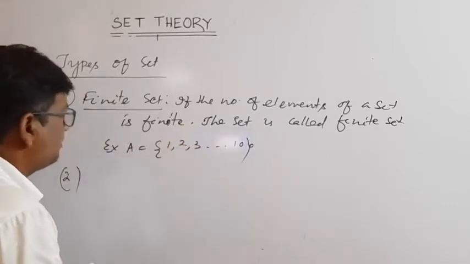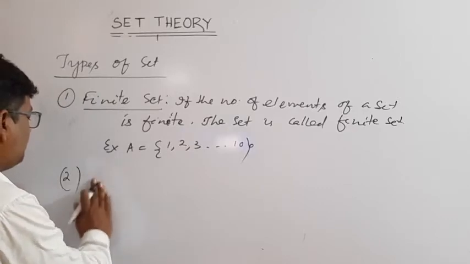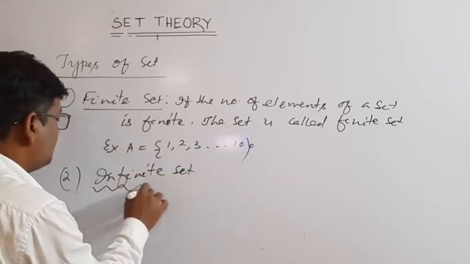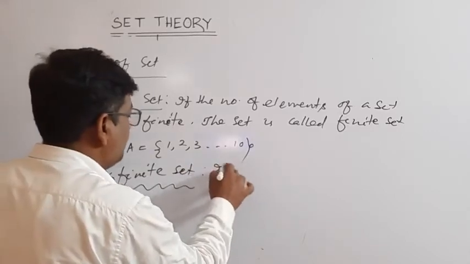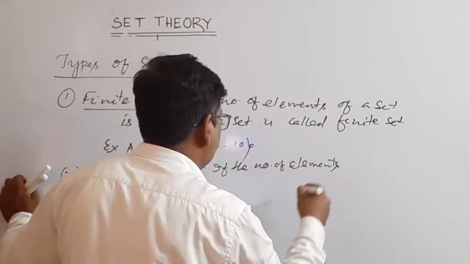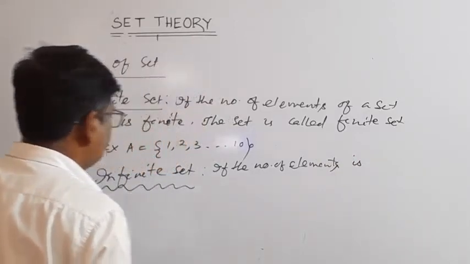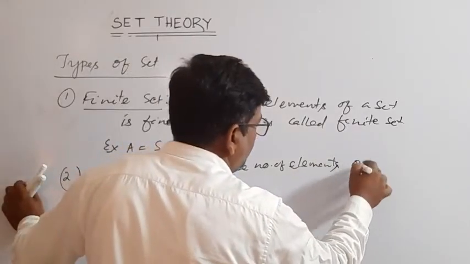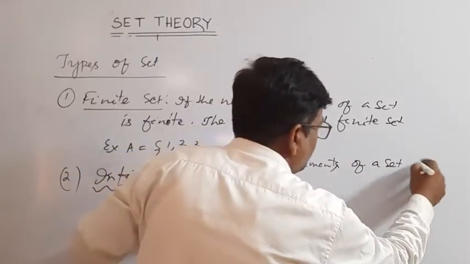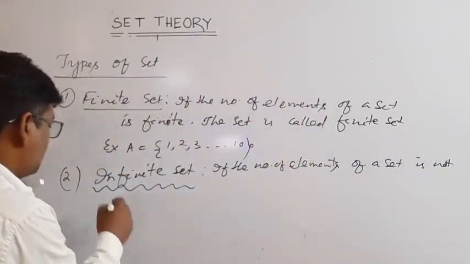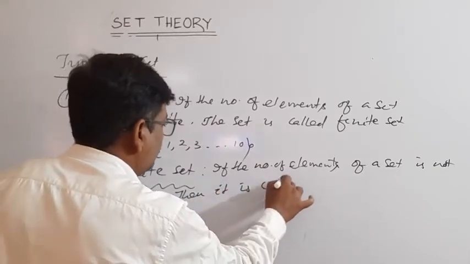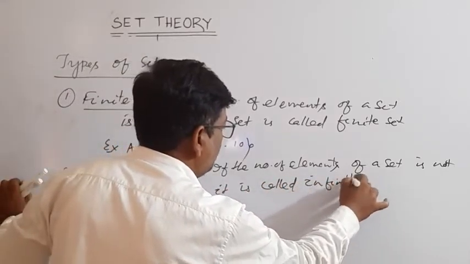Number 2, infinite sets. If the number of elements of a set is not finite, then it is called an infinite set.